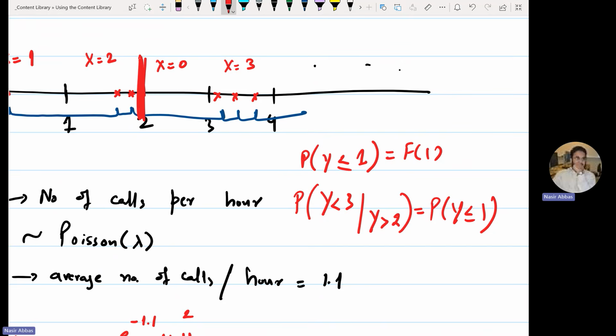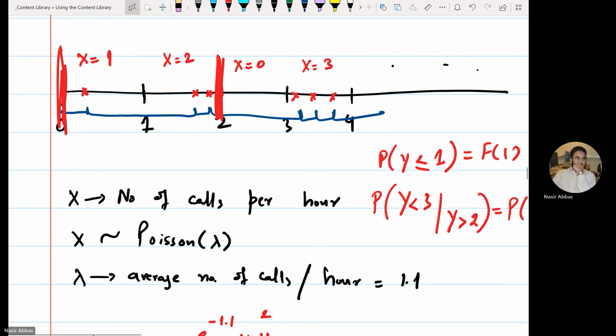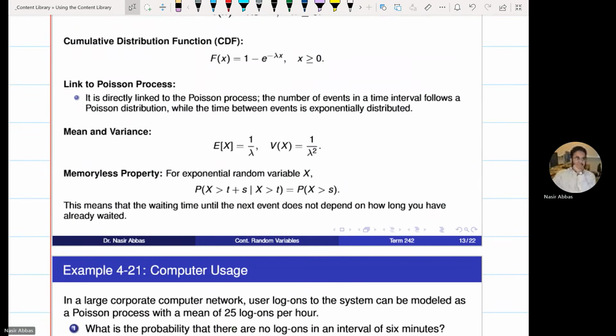So mathematically, it can be proved that for exponential distribution, if I tell you that there was no event in the first t hours, and then ask you to find the probability that it is either less than or greater than, this can be both signs, t plus s, it's simply corresponding to s, no memory. The previous memory can be easily washed. So we will use this property in one of the questions.